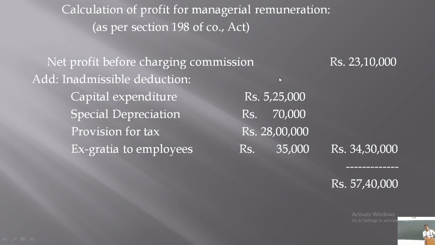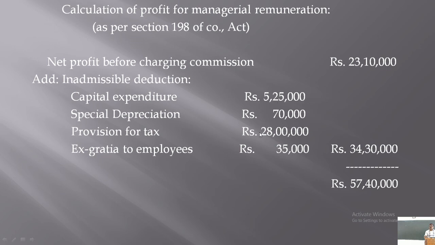So, what are those inadmissible expenses, inadmissible incomes? I have explained you earlier. The inadmissible expenses are expenses of capital nature. Capital expenditures are always inadmissible, and 5,25,000 is already deducted while calculating this profit. It should be added back, isn't it? Special depreciation also is generally not allowed. It is not allowable expenses, right? Inadmissible expenses. Therefore, it is again added back to the net profit.